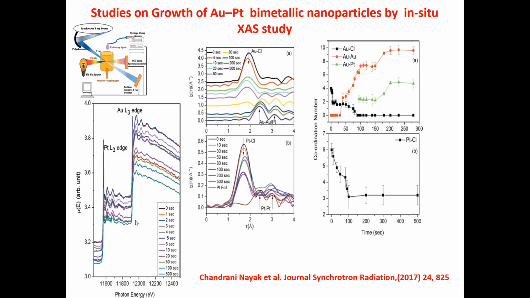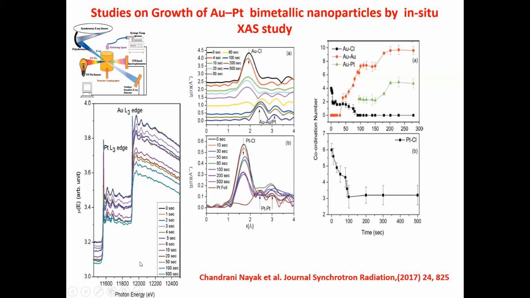And this is the plot of the coordination number. So this also gives a clue. For example, this is the platinum-Cl coordination number. At time t equal to 0 it is the maximum, and then as time elapses you see a gradual decrease in the coordination number, and then it becomes flat after the reaction is over.